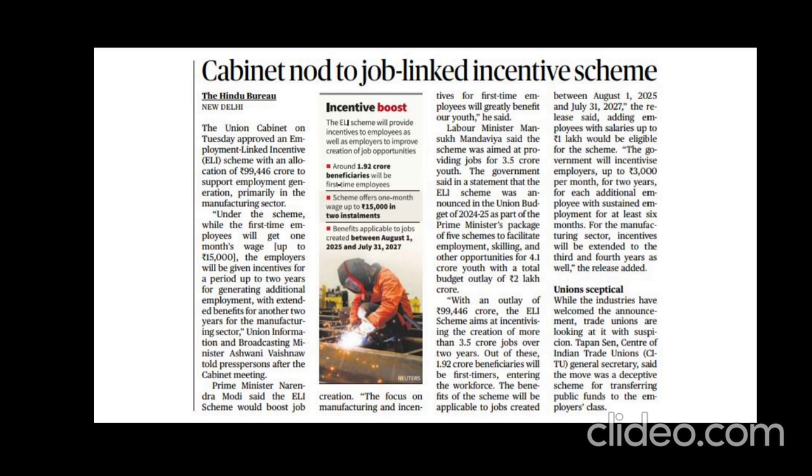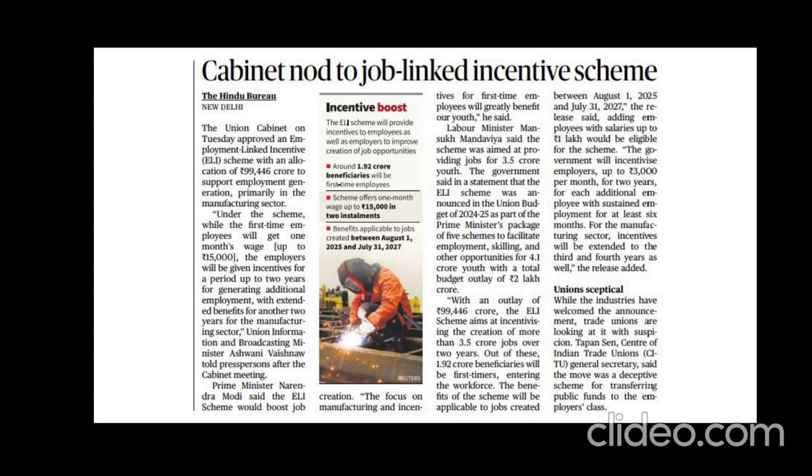Here one thing that we have to note is that whenever a country is moving towards development, it will move in this way: primary to secondary sector, secondary to tertiary sector. This is the way every country moves. But in the case of India, from the primary sector we directly jumped to the tertiary sector and ignored the manufacturing sector. Since we have ignored the manufacturing sector, we have unemployment issues here.